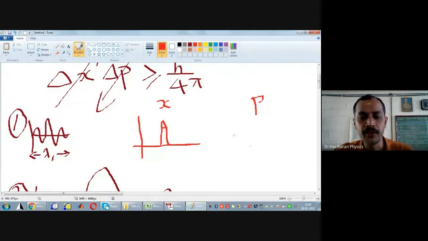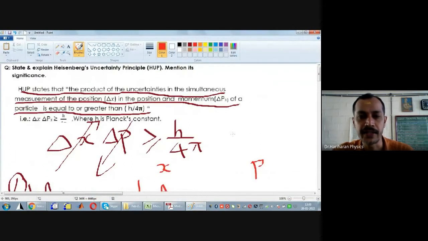Now let us come to the wave characteristics. Now look here, how is wave characteristics related? You know that according to de Broglie's hypothesis, the wavelength of the matter wave is given by lambda is equal to h divided by p. So therefore, if momentum is known accurately, wavelength is known. Or if you know lambda, momentum is known. Okay, now understand this.